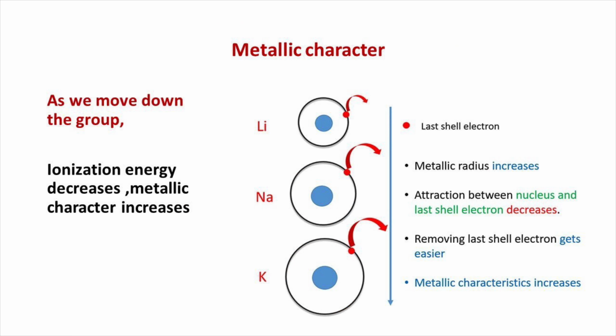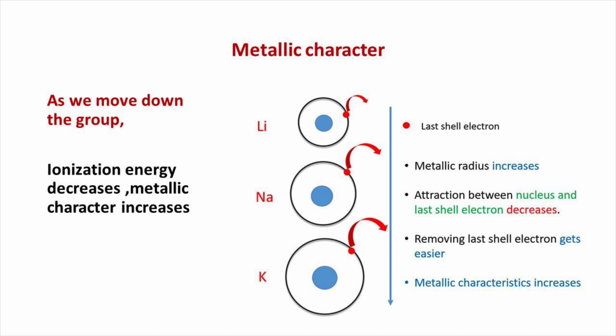Here we see that alkali metals have low ionization energies and have a strong tendency to lose their outermost electrons to form monovalent cations. Thus, they show strong electropositive character or metallic character. As we move down the group, ionization energy decreases, so the metallic character increases.